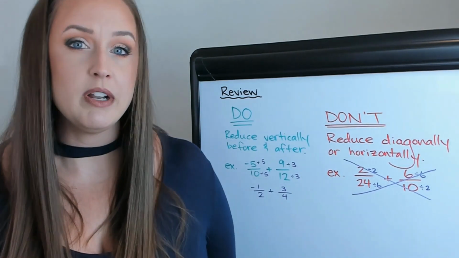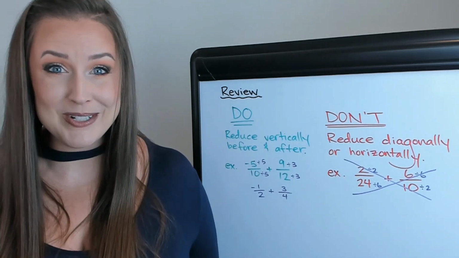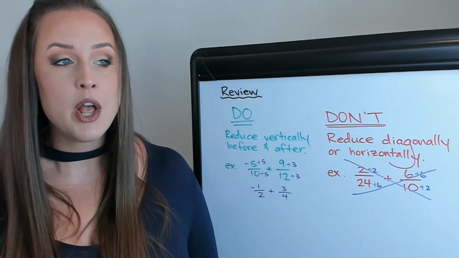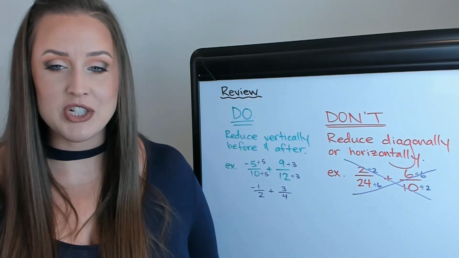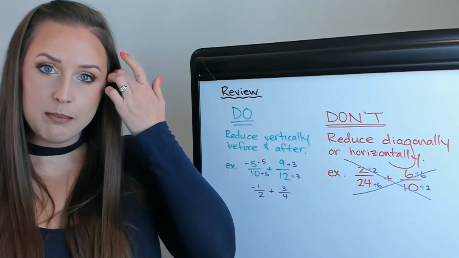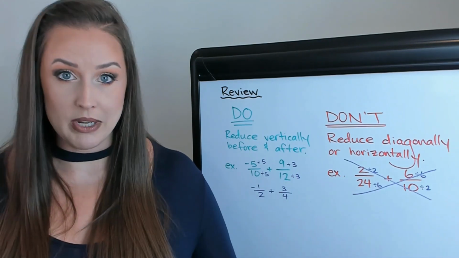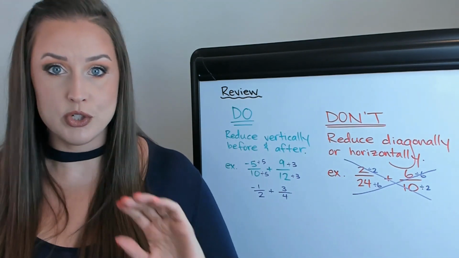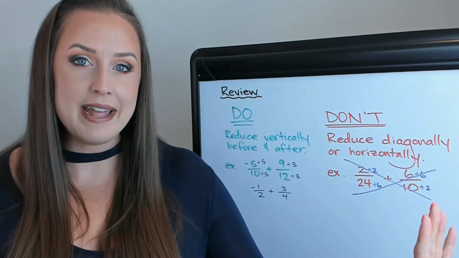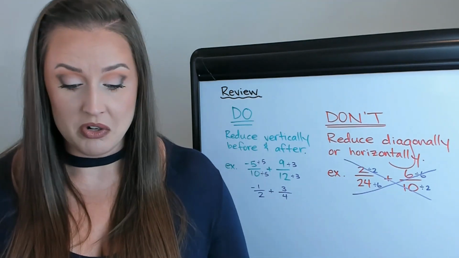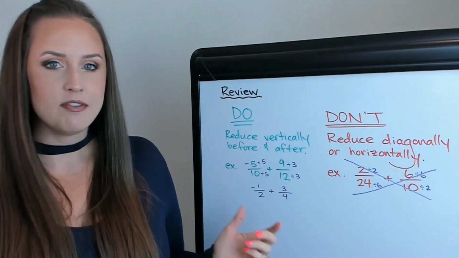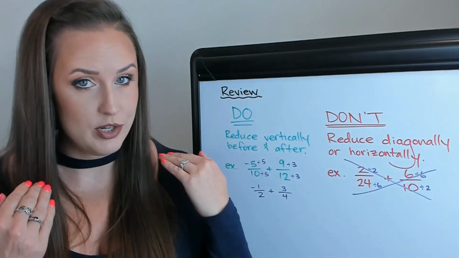There's no such thing, but if there were, you'd be in it because you cannot reduce diagonally or horizontally when you're adding and subtracting fractions. But vertically is always okay. But I would say when in doubt, don't do it. If you're not sure if you can reduce, don't do it. Reduce at the very, very end and you'll be good as long as you wait till the end. But generally, vertically okay. Any other way, not so much.